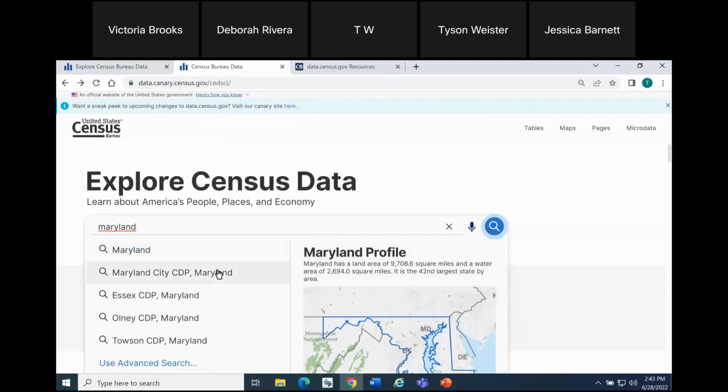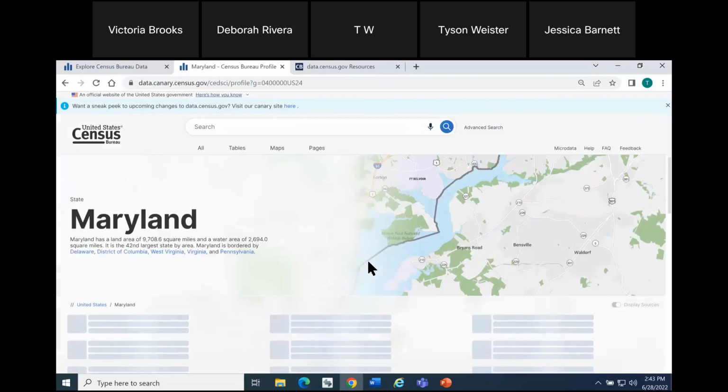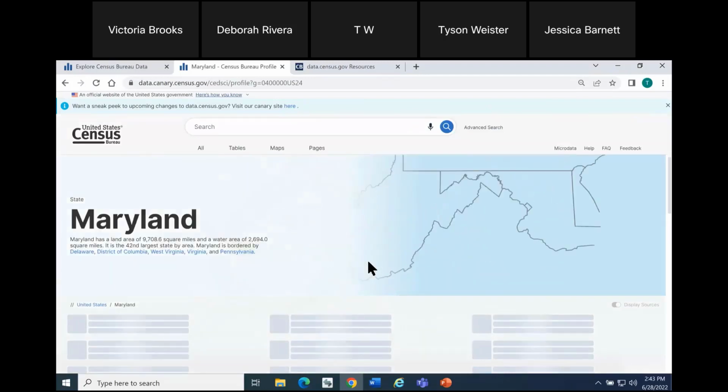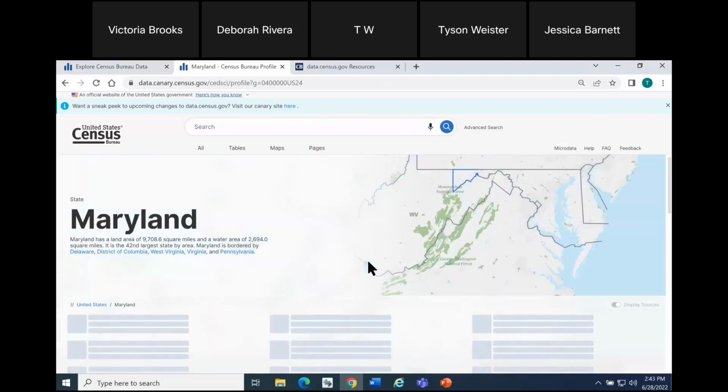So the left-hand side would be words and phrases you could click on that would take you to a standard search. The right-hand side with the map is always to a profile. So go ahead and click the profile link. You'll also notice that as this profile is loading, it's providing an updated look and feel. Gives us our state and a description of the area at the top with some nearby states in case we wanted to navigate to profiles for those geographies. They're available at a click of a button. A map of our area.